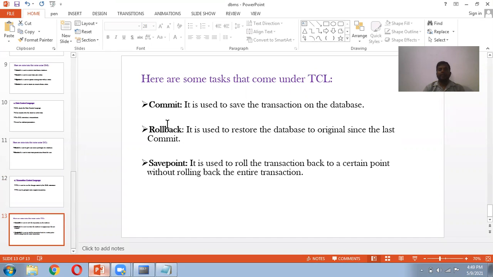Rollback, as the name itself says, is used to restore the database to its original position since the last commit. The last one is savepoint. It is used to roll the transaction back to a certain point without rolling back the entire transaction. We'll see all these with the help of some practice.